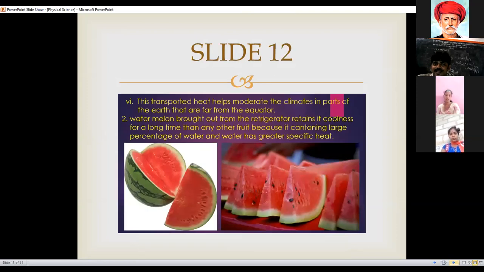Yes, do you know the summer fruit name? That is watermelon. In summer season everyone eats it because it contains a large quantity of water.